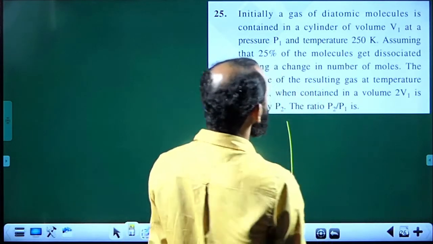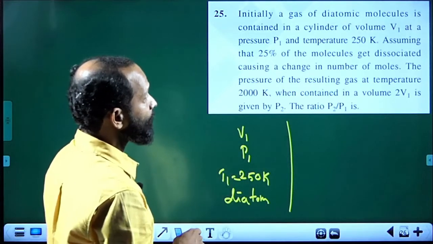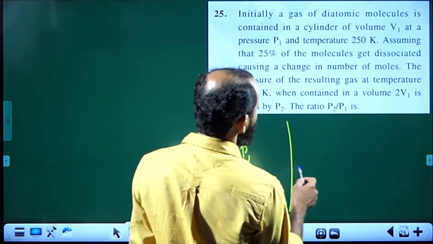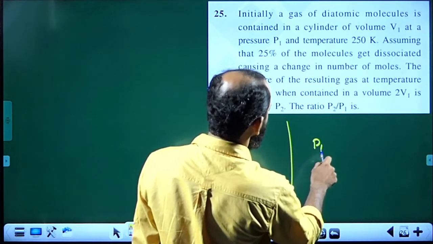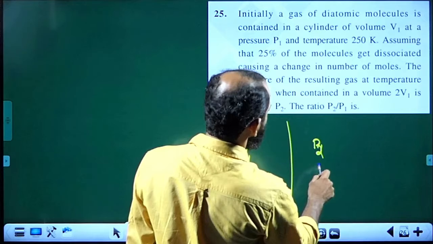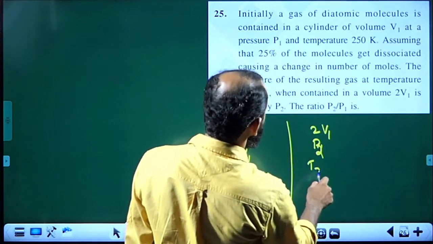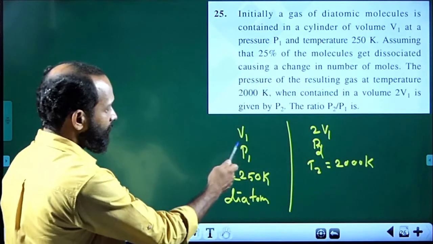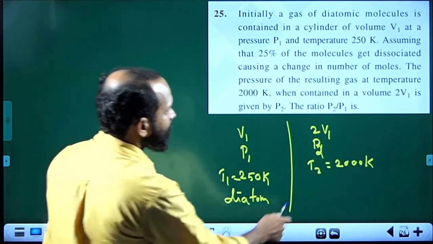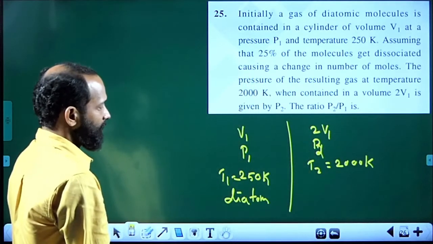Assuming that 25% of the molecules get dissociated, causing a change in number of moles, the pressure of the resulting gas is P2, its volume is 2V1, and its temperature T2 is equal to 2000 Kelvin, while T1 was 250 Kelvin. Here, what is P2 by P1? P2 by P1 is asked.